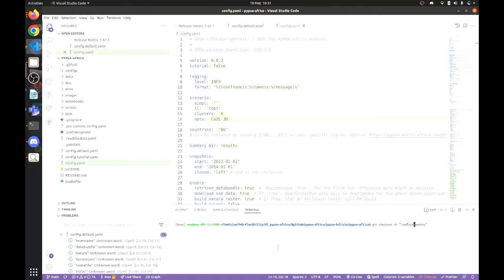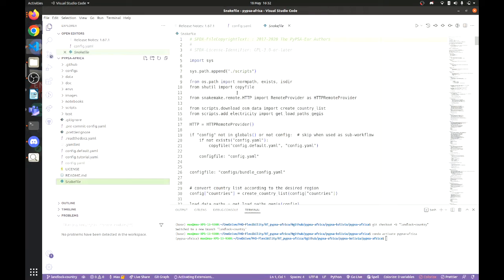Let's call it like that. So now we're in a new branch. Okay, so that's where we can work now. Just activating PyPSA-Africa so that everything works.